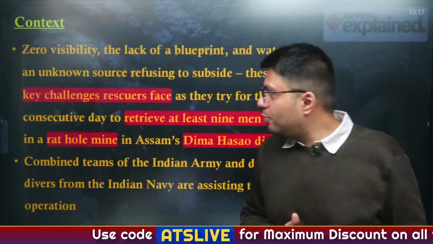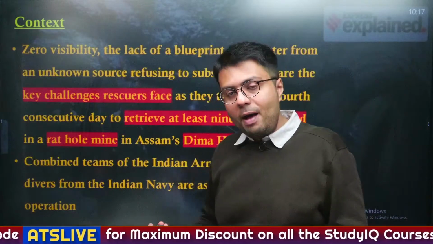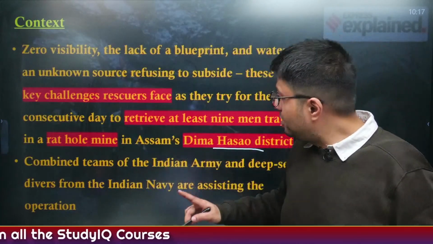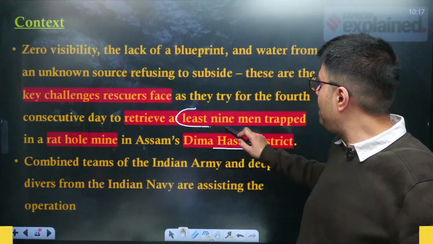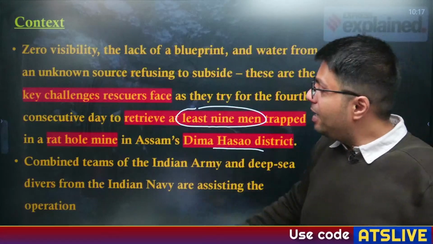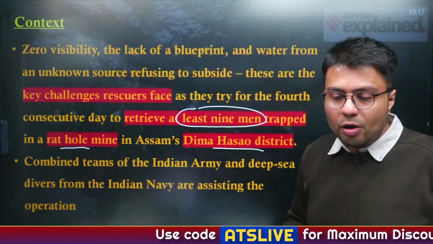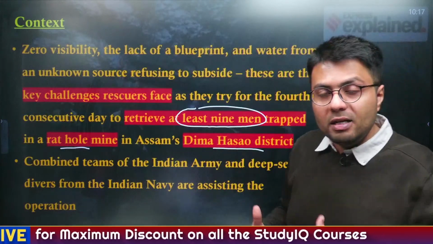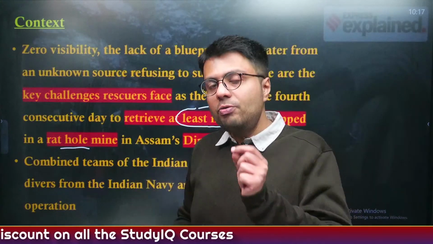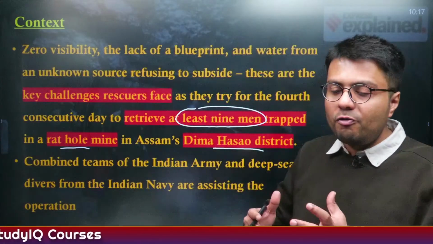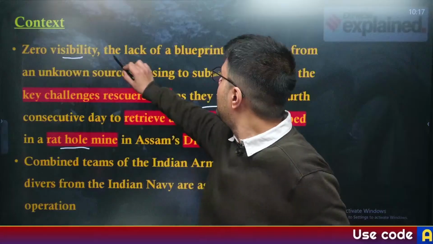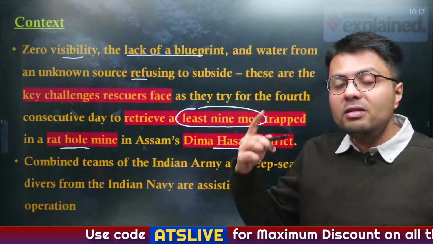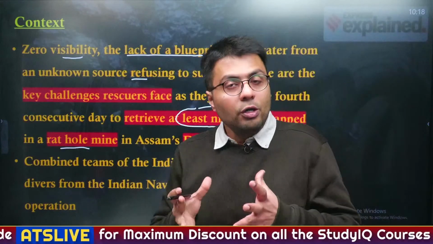Now, there was this incident which happened in Assam's Dima Hasao district, that there was this rat hole mine in which there is a fear that at least 9 people are trapped. To rescue these people, combined teams of the Indian Army, deep sea divers from the Indian Navy and the state police are assisting and are undertaking operations to rescue these workers from rat hole mining. But because of many reasons such as zero visibility, lack of a blueprint of the mine and water from unknown sources, the rescue work is taking too much time.